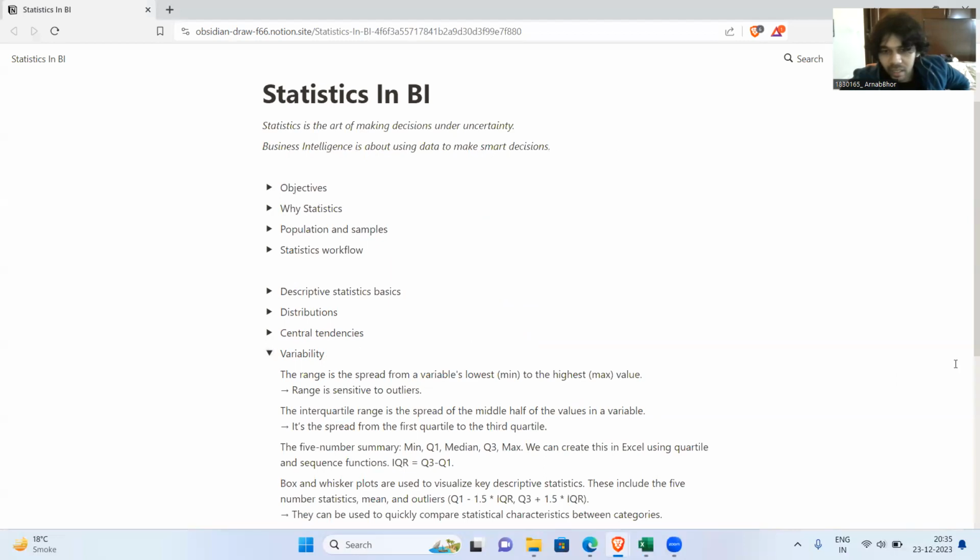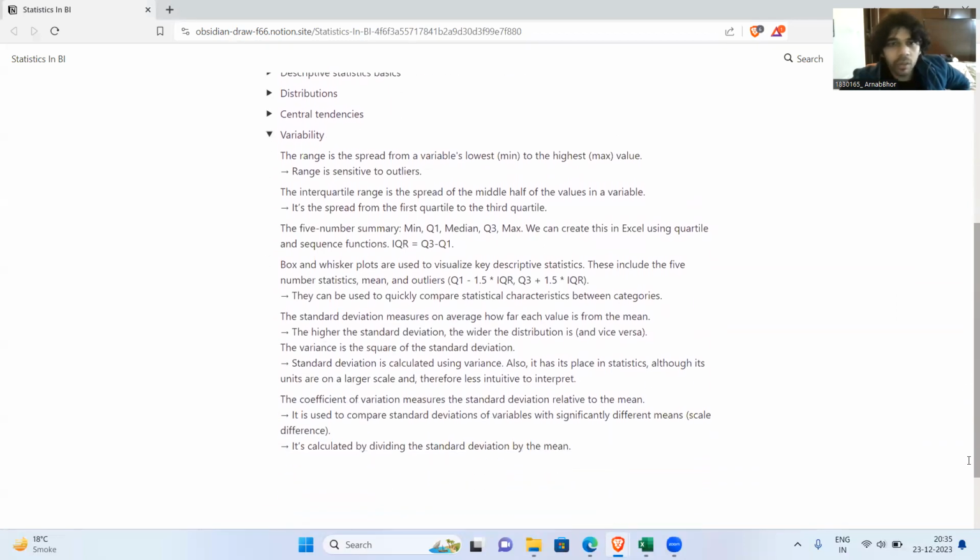Then variability, it's a concept of the spread. The whole concept of central tendencies is to pick the number in the middle, like the best possible guess. So if we have outliers in our data, then the best possible guess is the median, because the mean is skewed because of the outliers, which is bad for us, and we want the median because it's a better representative of the center. So that's the whole idea there.